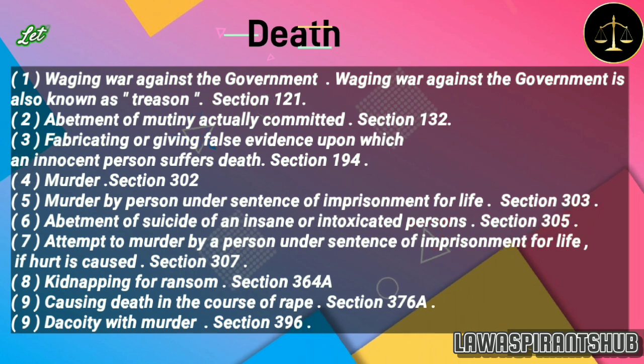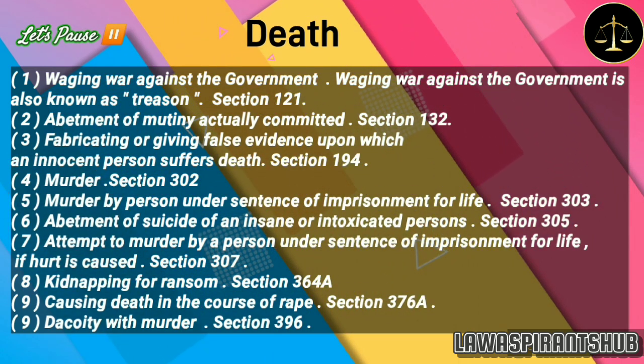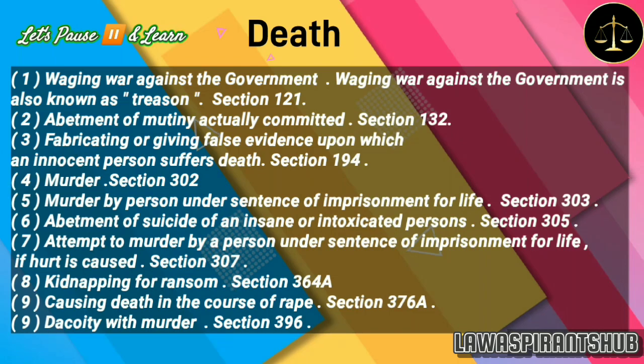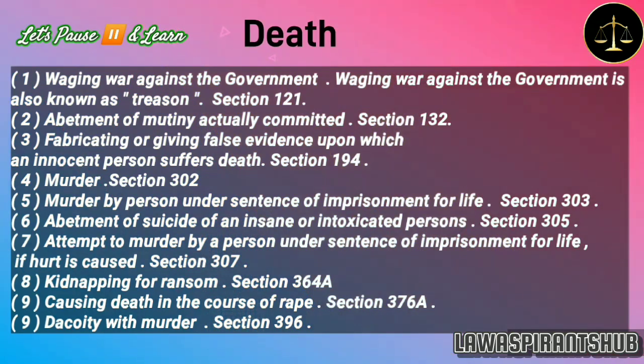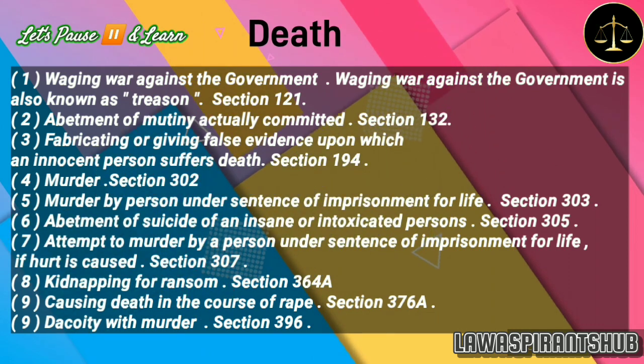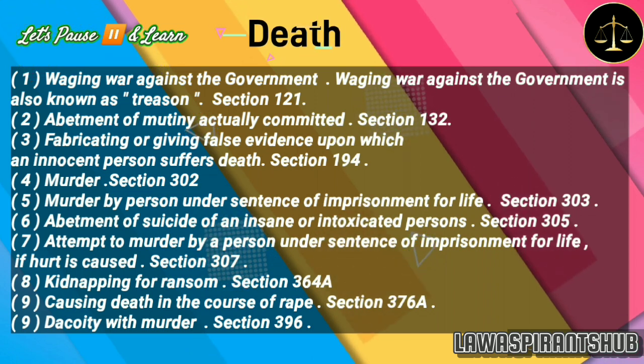1. Waging war against the government, also known as treason, provided by Section 121. 2. Abetment of mutiny actually committed, provided by Section 132. 3. Fabricating or giving false evidence upon which an innocent person suffers death, provided by Section 194. 4. Murder, provided by Section 302.